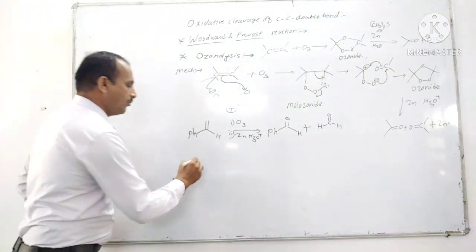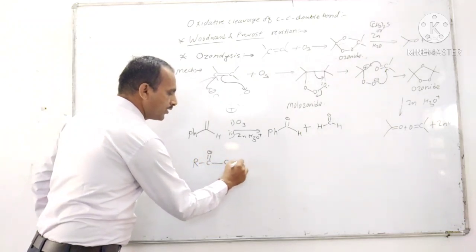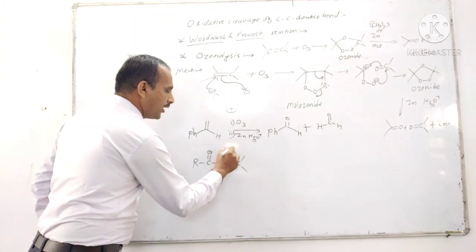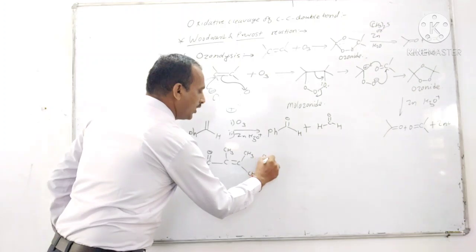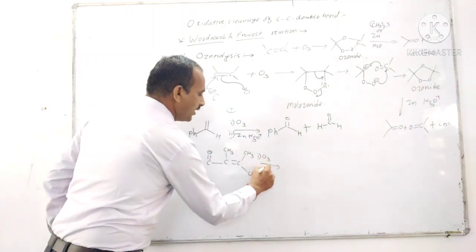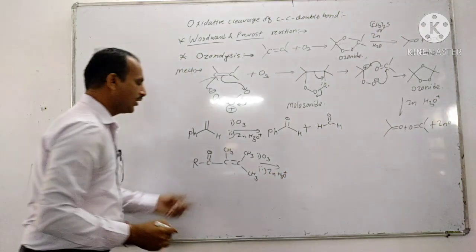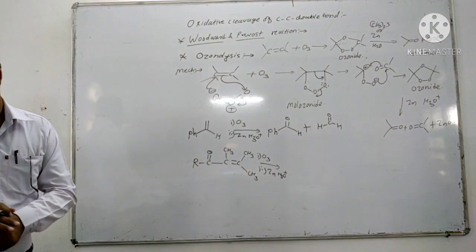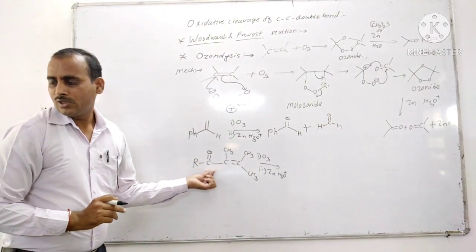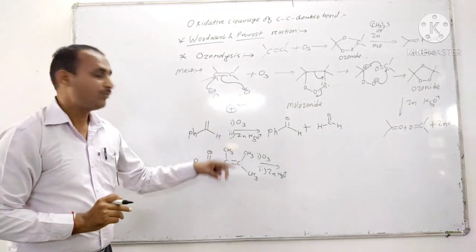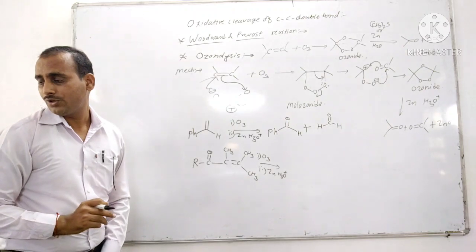Then another example is an alkene with C double bond O and CH3 groups, with O3 as the first step, ozonolysis, and the second step reductive cleavage by Zn, H3O plus. Now in such a case, the alpha beta unsaturated carbonyl compound undergoes abnormal cleavage and forms carboxylic acid, aldehyde and ketone.